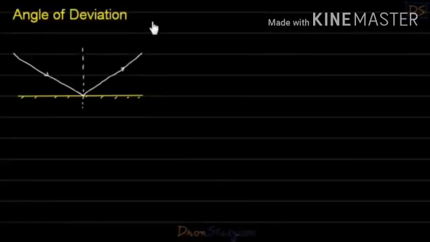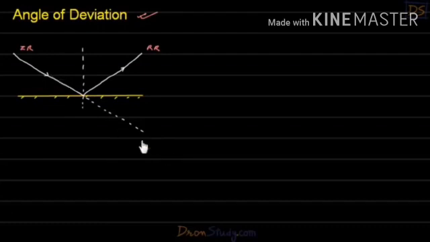We next move on to the angle of deviation. Let us consider a plane surface. This is the angle of incidence I and the angle of reflection R. This is the incident ray. This incident ray would travel in an undeviated path.